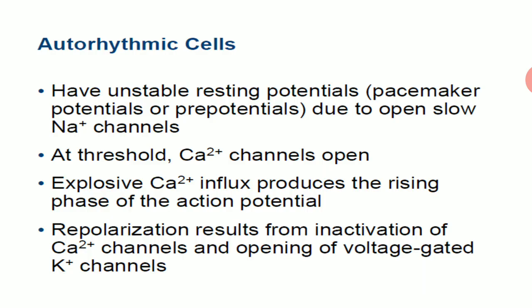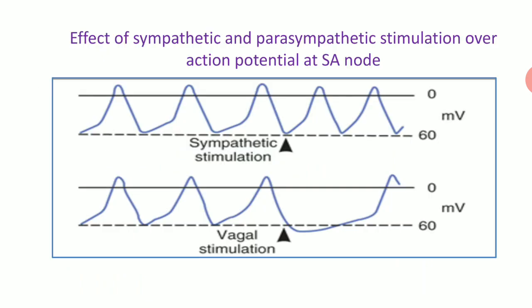So the autorhythmic cell, the same point again written: it has unstable resting potential due to open slow sodium channels. At threshold, calcium channels open, and explosive calcium influx produces the rising phase of the action potential. Repolarization results from inactivation of calcium channels and opening of voltage gated potassium channels.